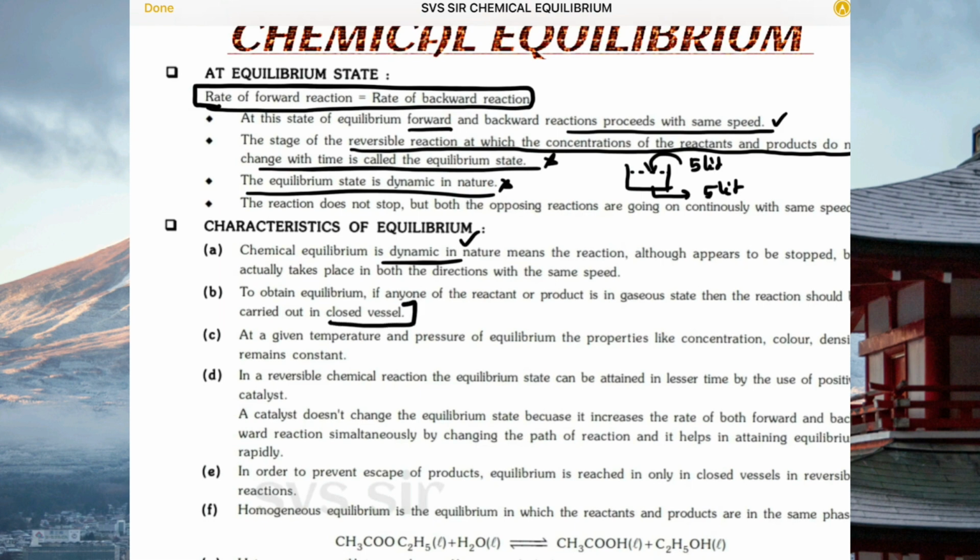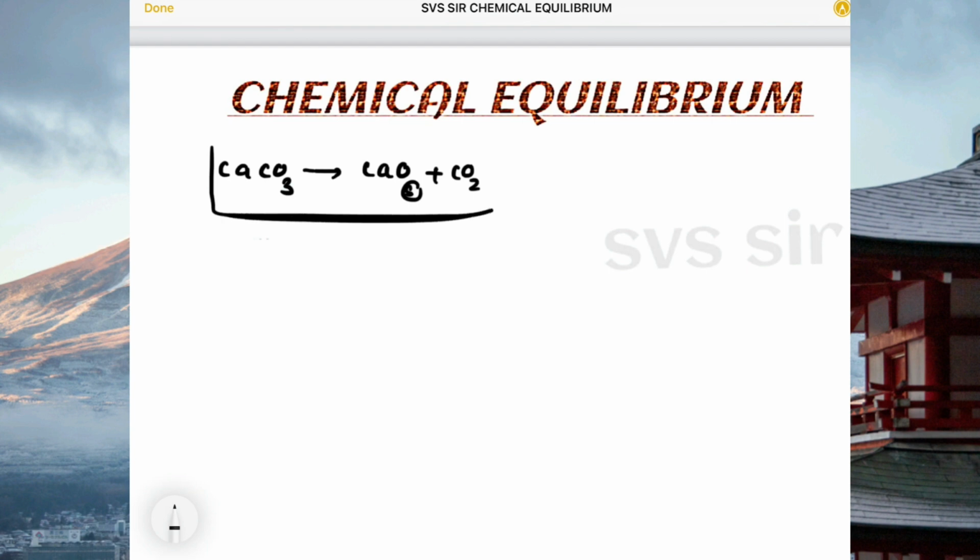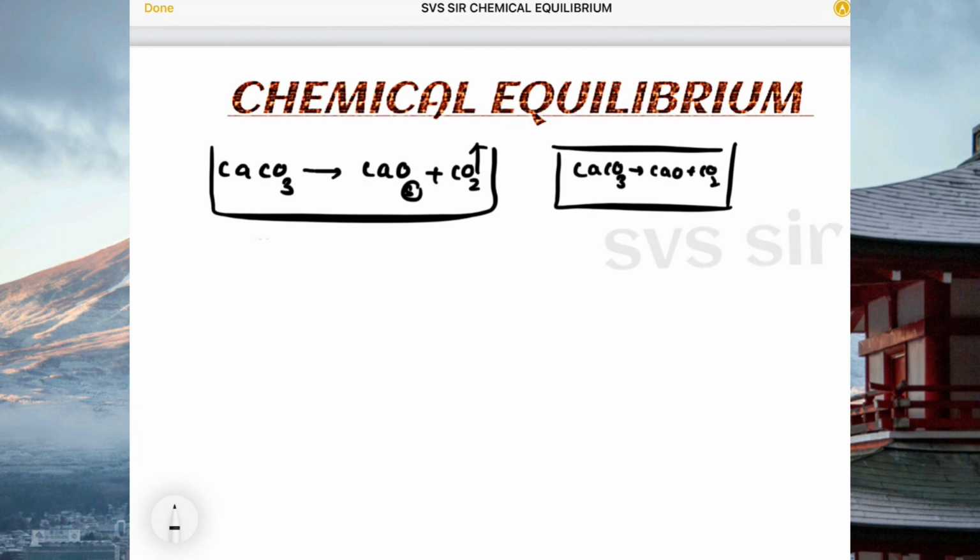So equilibrium is always carried out in a closed vessel. Already we discussed, we have to carry it out only in a closed vessel. For example, if you take decomposition of limestone, giving solid and carbon dioxide, if you take it in an open vessel, carbon dioxide will escape. We don't get the equilibrium state. The same reaction, if you carry out in a closed vessel, carbon dioxide remains as it is, and we will get a reversible reaction.